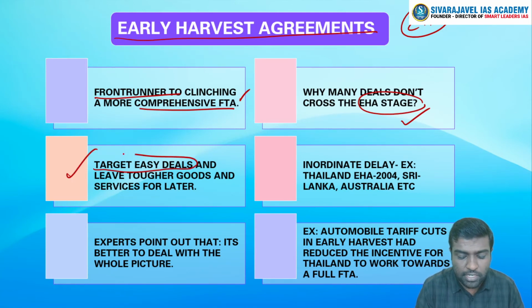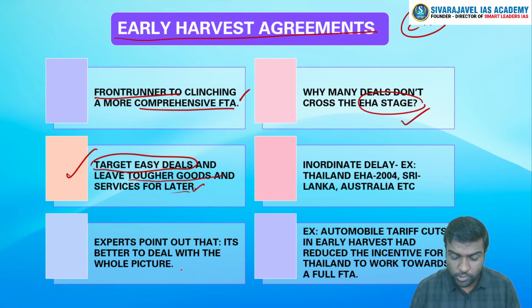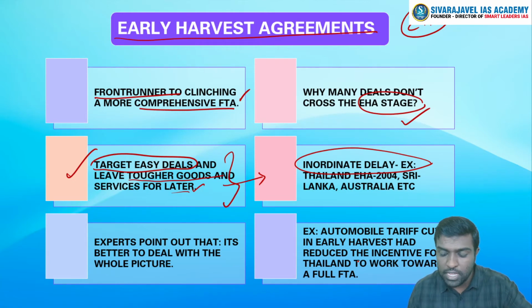So let's say 100 commodities are to be targeted, 30 easy commodities we will choose and put in the early harvest agreement. The tougher goods, we will leave for later. Most of the time, this process is leading to inordinate delay. We are never able to conclude the FTA by this. So mostly the free trade agreements are hanging at the stage of early harvest agreements.